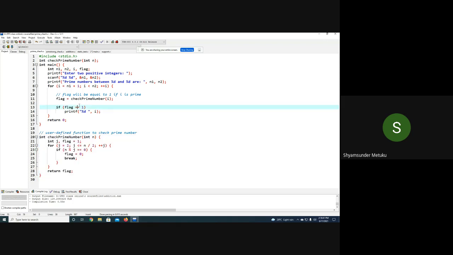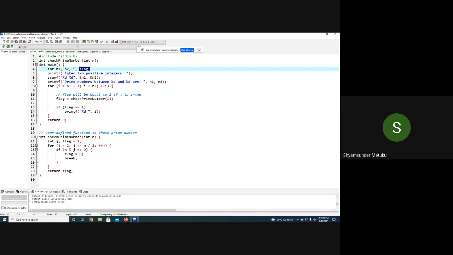Okay, this program is very simple. It is asking the user to enter the range of prime numbers, from where to where you want to see. So I'm just asking the user, you give me the starting number, give me the last number. In between these two, whichever number is prime, I will try to show you. That is the meaning of it. So I might be used for some iteration variable. Flag is to verify whether it is a prime or not. That is simple, 4 different variables are needed.